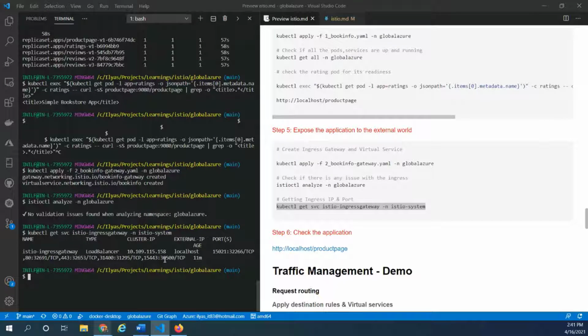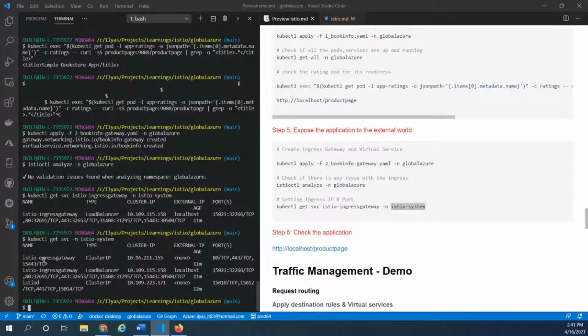Before we access it, let's look at the get service for the ingress gateway. If you look at kubectl get svc namespace istio-system, we will find all the gateways, and what we are interested in is the ingress gateway.